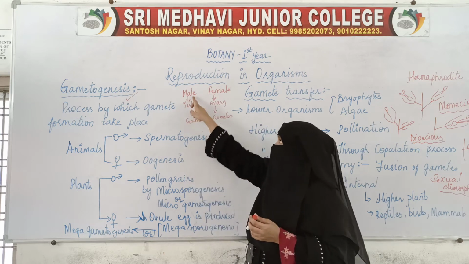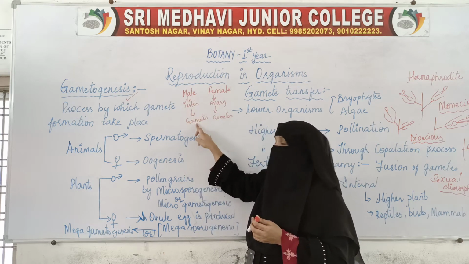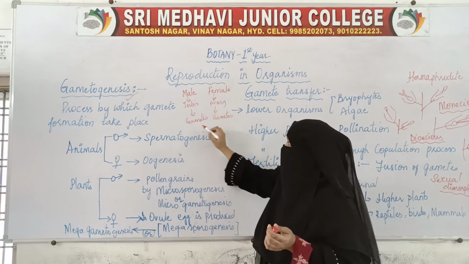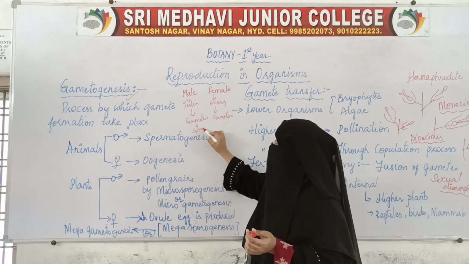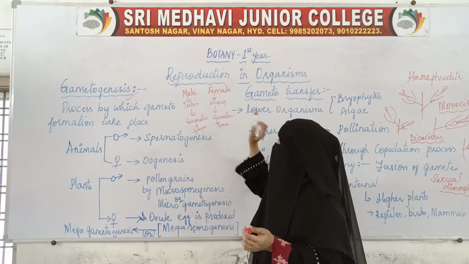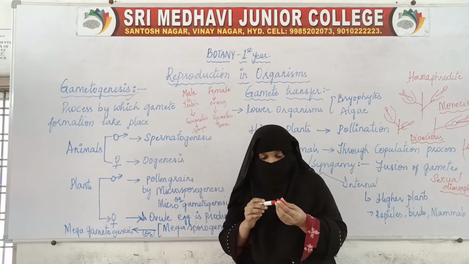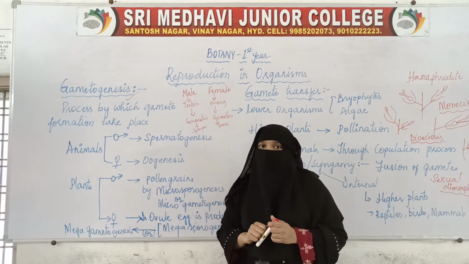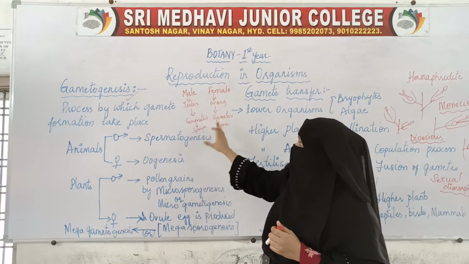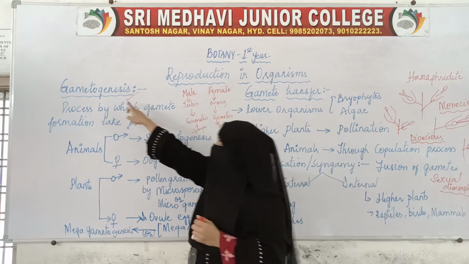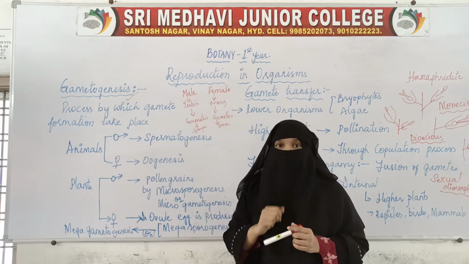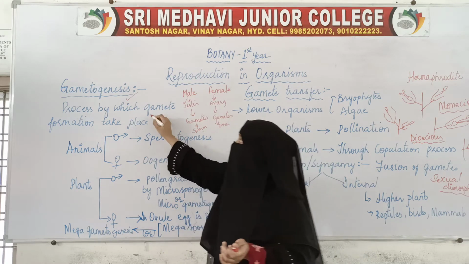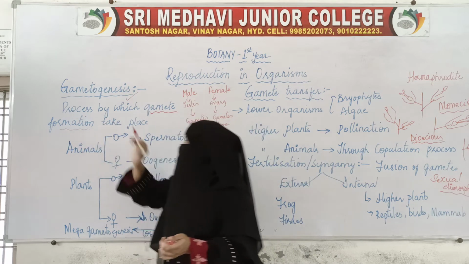The male reproductive organ produces gametes, and the female reproductive organ also produces gametes. The male gamete is called sperm and the female gamete is called ova. This process of gamete formation is called gametogenesis.